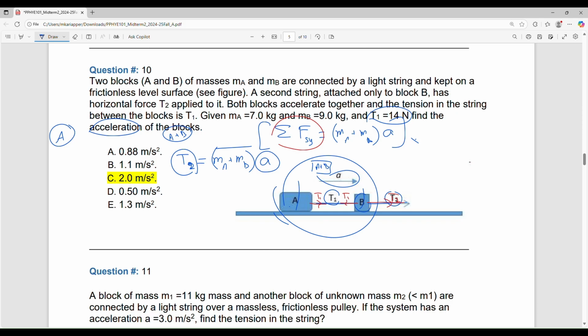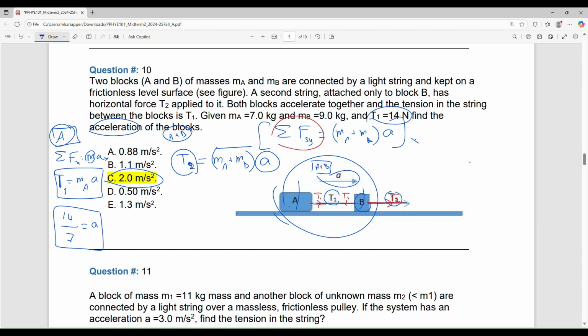T2 is not acting on A. T2 is acting on B. So again you write the equation for A. The only force will be T1 on A, and the mass is the mass of A, which is given, times the acceleration. This will solve the problem. T1 is given as 14, divided by MA, which is 7, equals the acceleration.